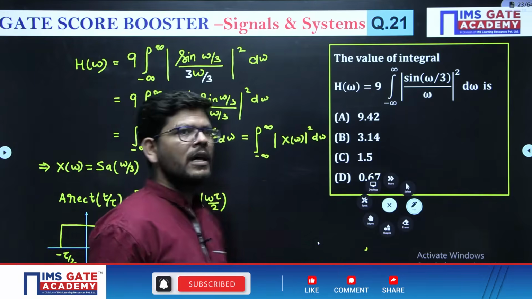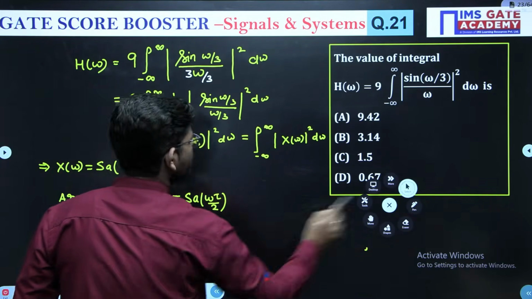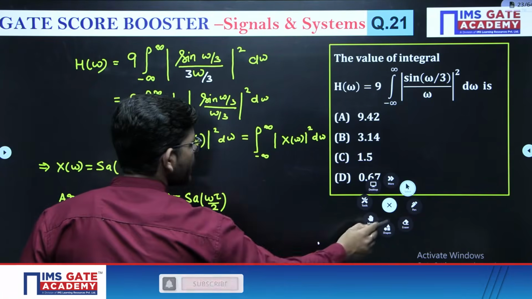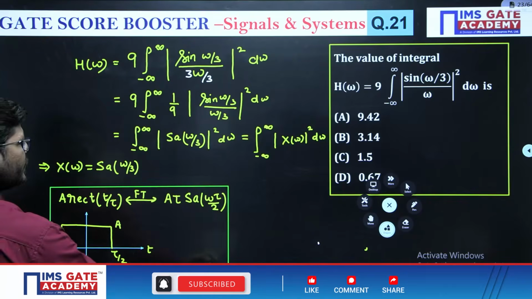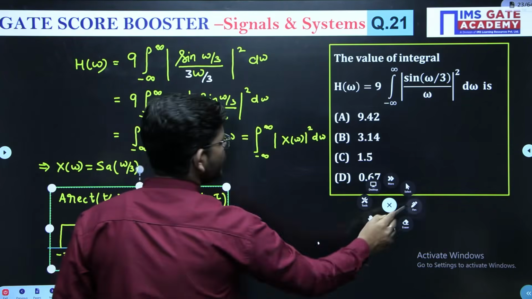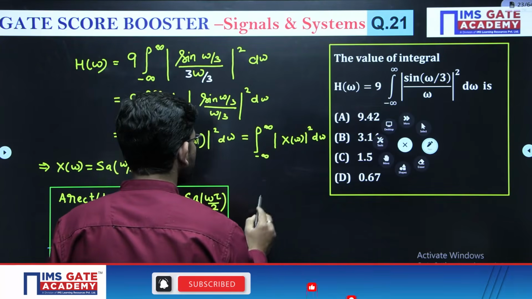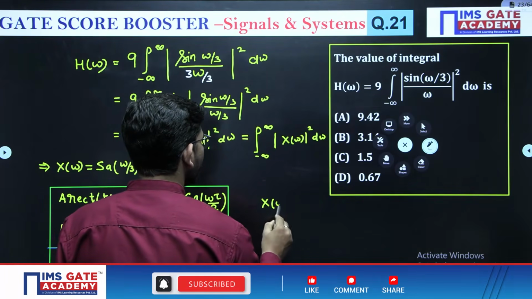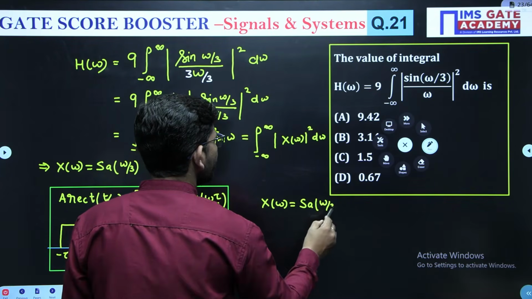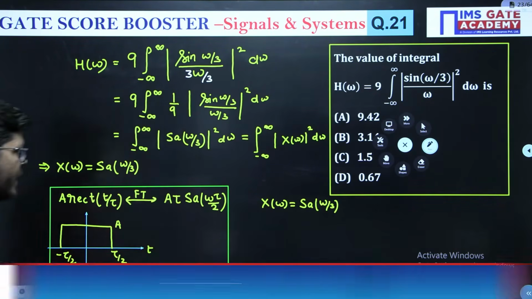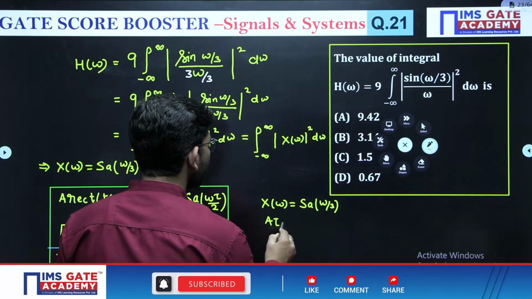Using this property that I have written here, just see what we can do with this problem. In our case we have x of omega, which is sample omega by 3. Match it with this. So what is there for tau? It is 1.